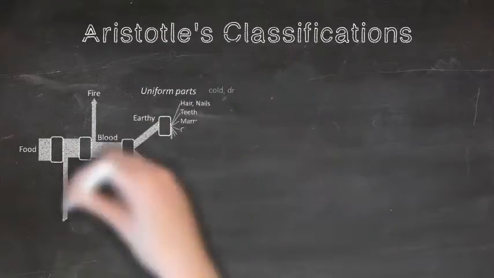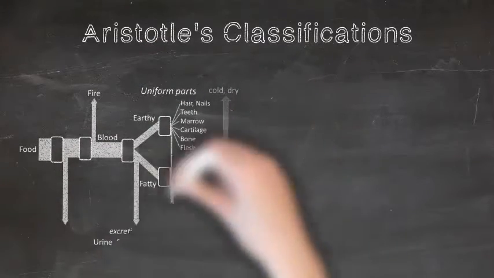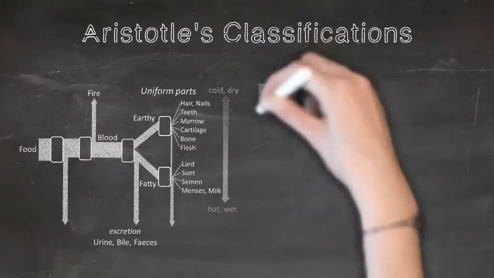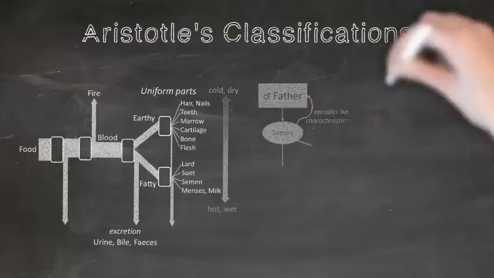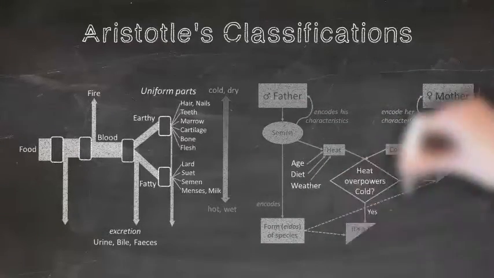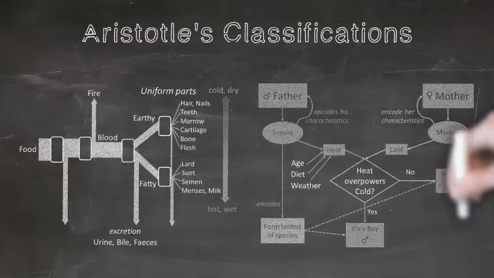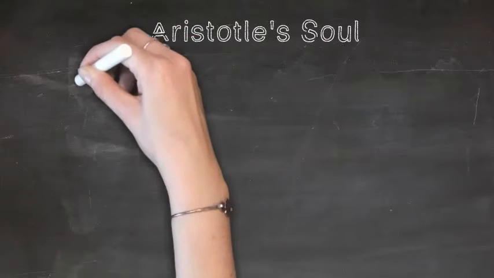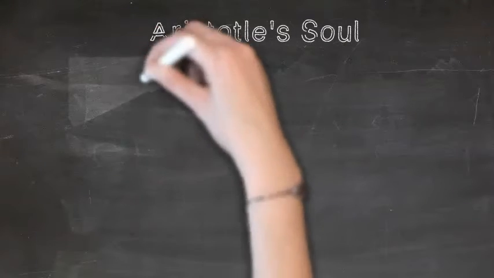Here's some examples. This is how metabolism was supposed to work for Aristotle. And this other one is genetics and what children inherit from their father and from their mother. But the most important classification is the parts of the soul.